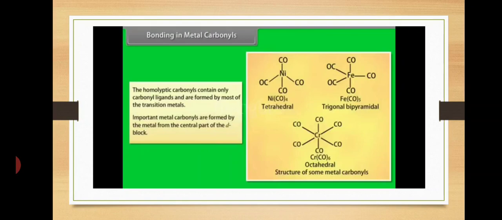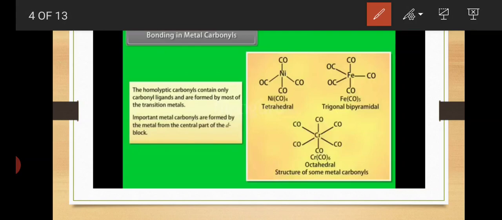Another is Fe(CO)5, iron pentacarbonyl. Here the central metal atom is iron. 5 CO ligands all form a bond with the central metal atom. The structure of iron pentacarbonyl is trigonal bipyramidal.